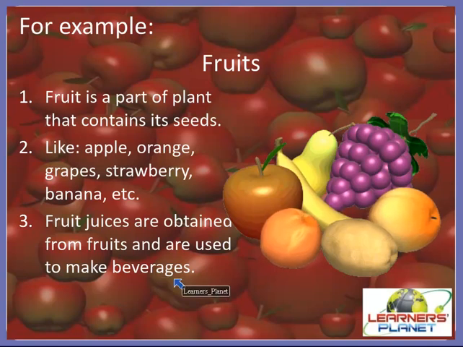They are a type of liquid which can be served in a hot condition or even a cold condition, right? So we can use the fruit juices which are obtained from fruits only. They can be used to make beverages.